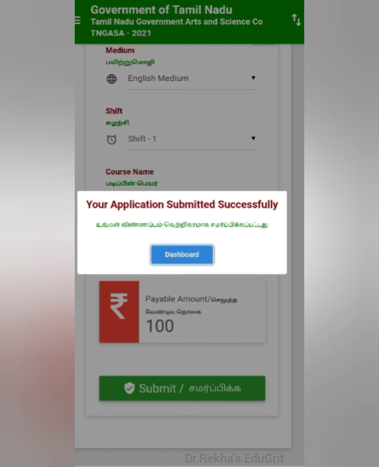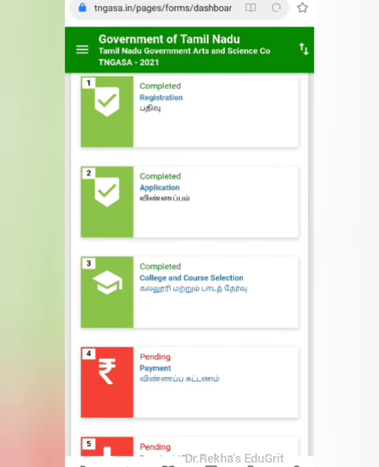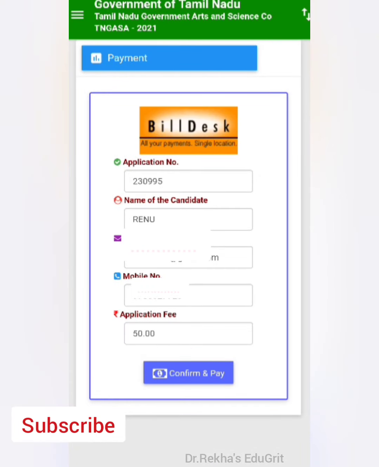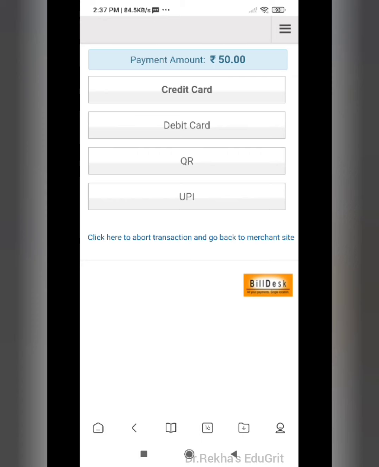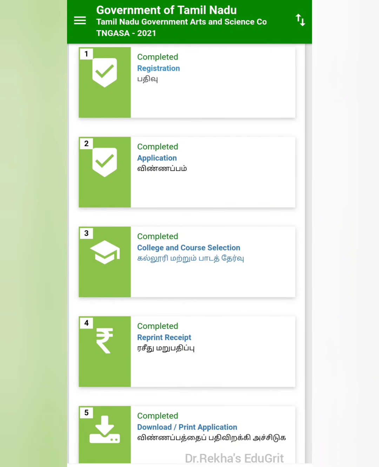You will receive a notification that your application was submitted successfully. You can go back to the dashboard, and the next process is to pay the fees. When you go to the payment process, you can view your application number, your name, email ID, mobile number and application fee. You can select the payment gateway and pay the fees. On the page you can confirm and pay. You can pay using your credit card, debit card, QR code or UPI. After making the payment, your last process is to download the application form. So in your dashboard you can see like this, all five processes will be completed. In the last stage you can download and take a print of your application form.